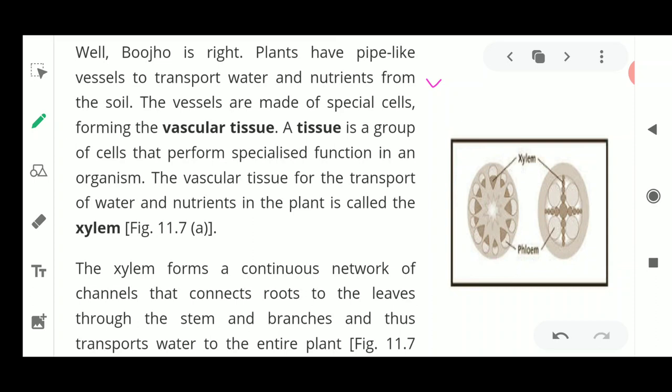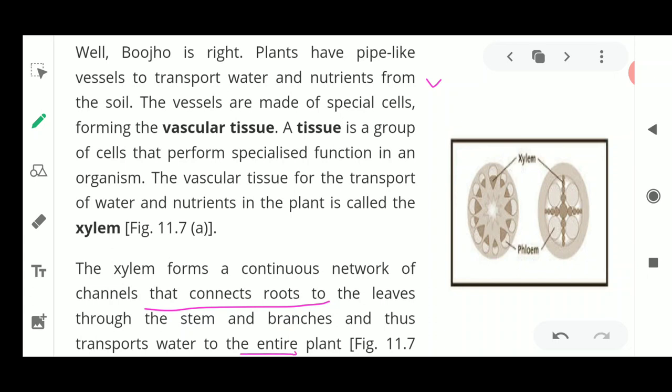The vascular tissue for the transportation of water and nutrients in the plants is called xylem. So we talked about xylem in very detail, that xylem is responsible for the flow of the water, means it is going to conduct water. Now xylem forms a continuous network of channels that connects the roots to the leaves through the stem and branches, and thus transports water to the entire plant.